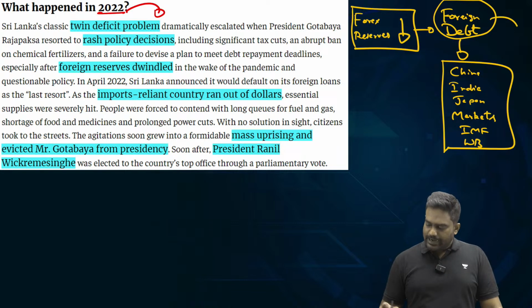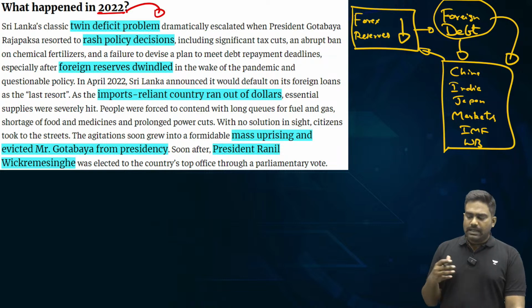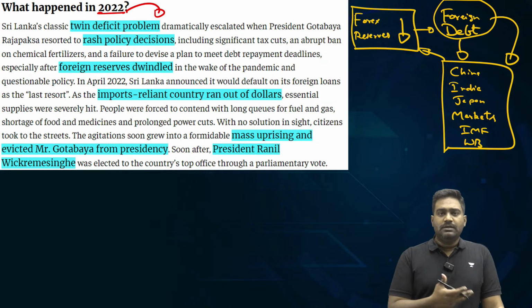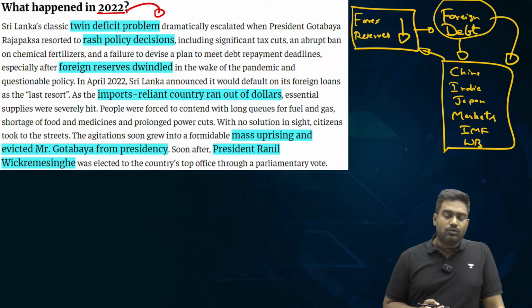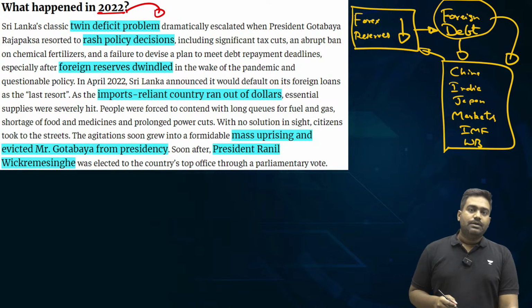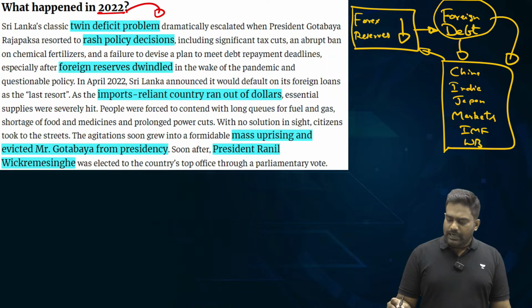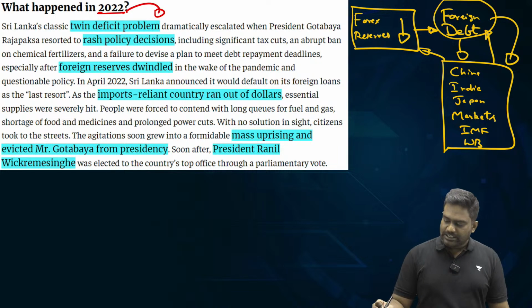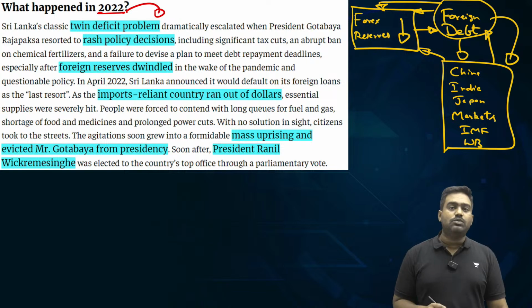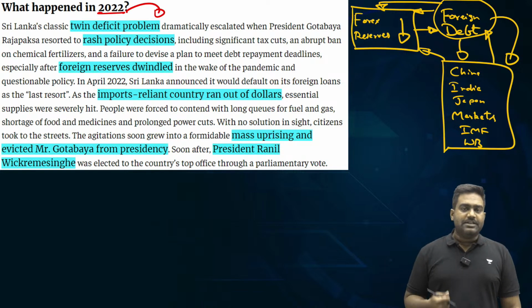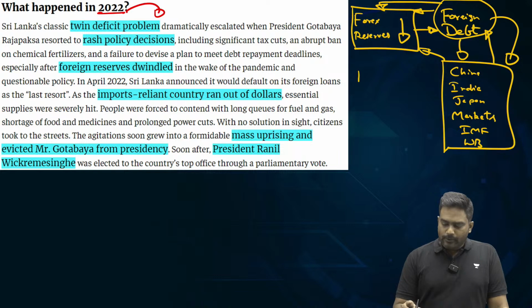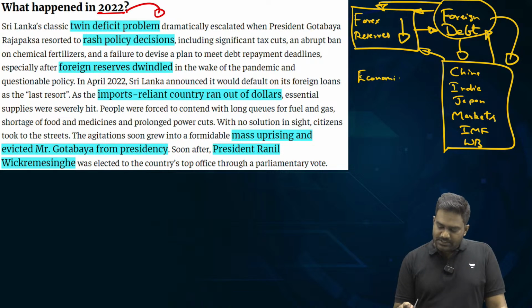So Sri Lanka had carried out excessive expenditure. Sri Lanka was obsessed with militarization during the ethnic civil war with Tamil militant outfits. It invested in several unnecessary projects. It took up some grand initiatives which were never financially viable. And eventually the foreign debt started piling up. And this debt burden led to a crisis where Sri Lanka was in no position to repay the debt. Its forex reserves had been depleted, and also there was gross economic mismanagement